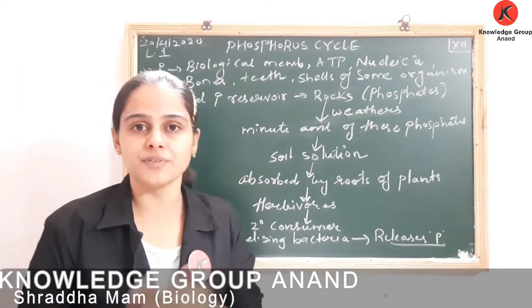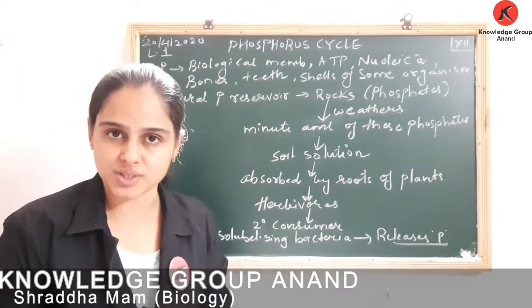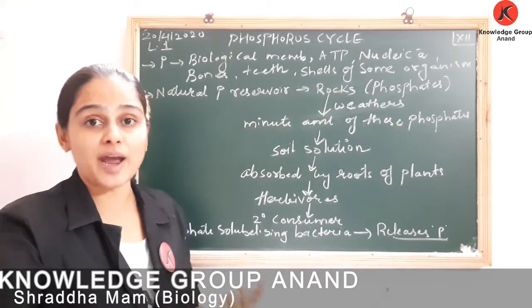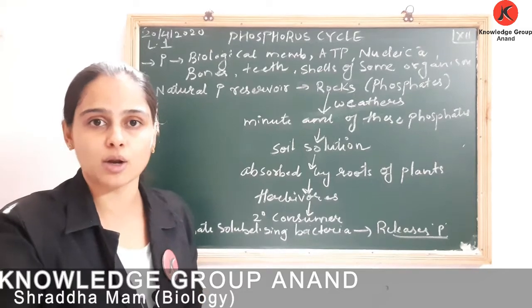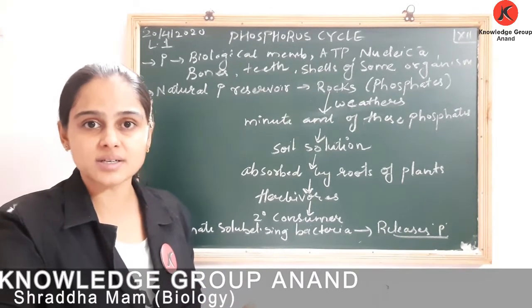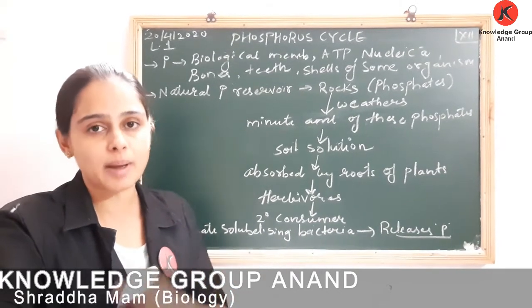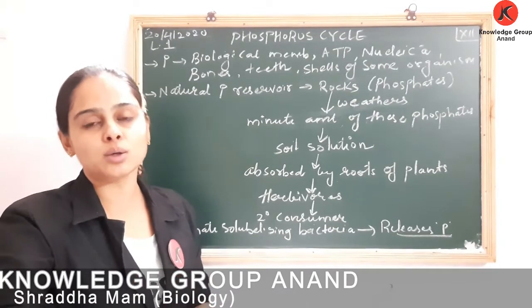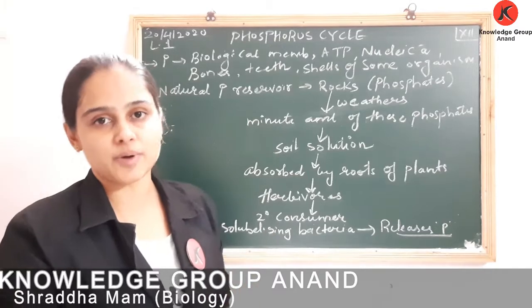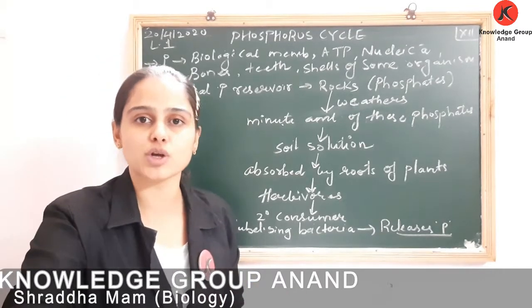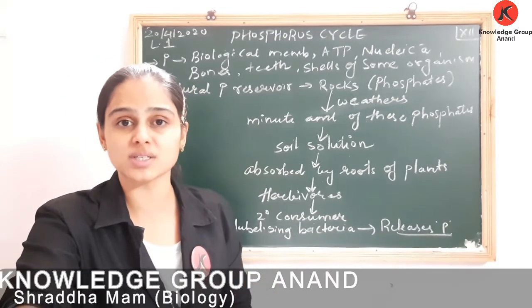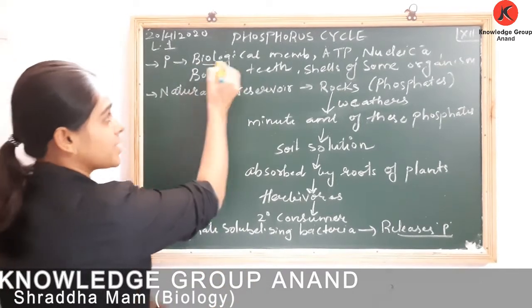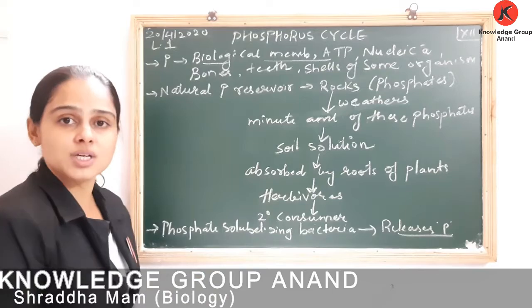Phosphorus cycle. In the previous video we completed the carbon cycle. Starting with the role of phosphorus: where is phosphorus present in biological systems? The first answer that comes to our mind is the cell membrane. We are talking about biological membranes. We very well know that all biological membranes are made up of phospholipids. So there phosphorus is the major constituent. So first I have written: it is the main component of your biological membrane.